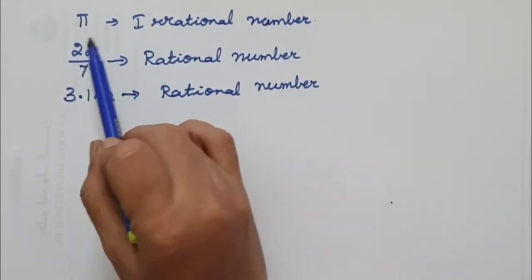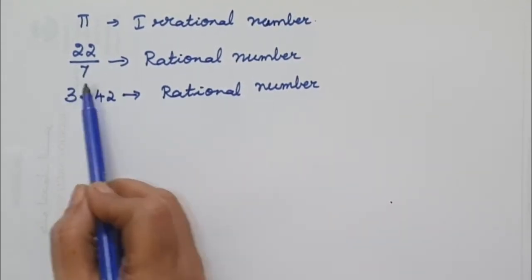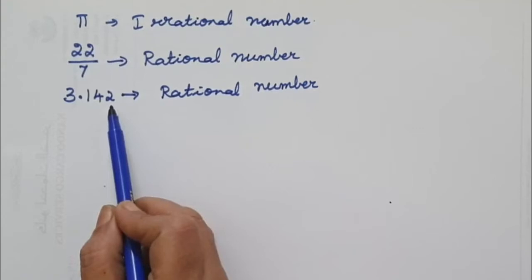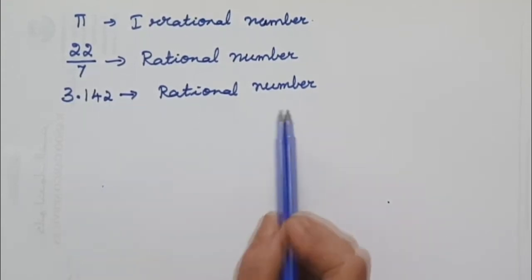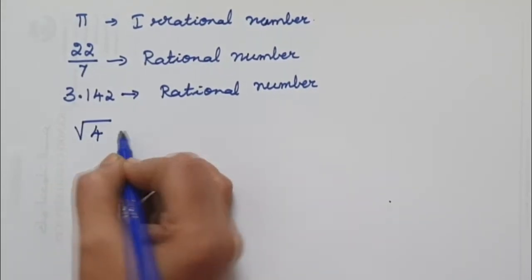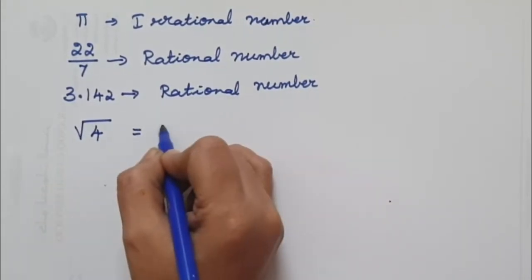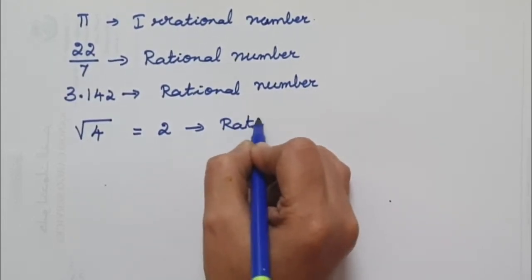So you need to be very careful. When it is pi alone, it is irrational. When it is 22 over 7, it is rational. 3.142 is a terminating decimal, so this is also a rational number. Suppose we have the square root of 4. Square root of 4 is 2. So this is also a rational number.